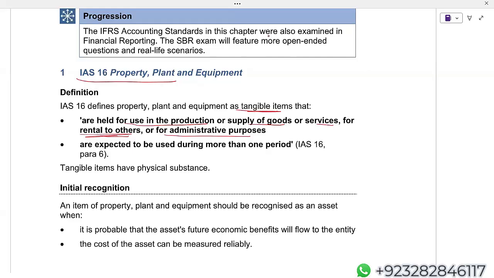Because it is quite obvious that you are actually using those properties in the business. Those properties are not available to everyone. They're just available to your employees. Whether you are charging exactly the market rent or less than that is not an issue. The main point is that those properties are only available to the employees of your company. That's it, I'll apply IAS 16. They are expected to be used during more than one period. So simply, the useful life is more than one year.